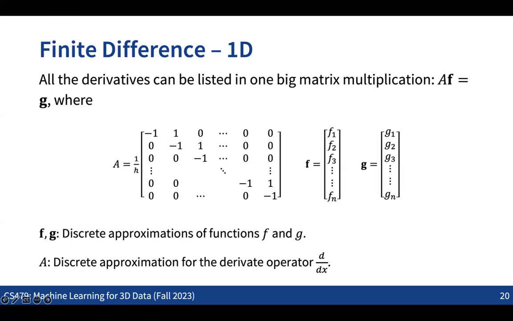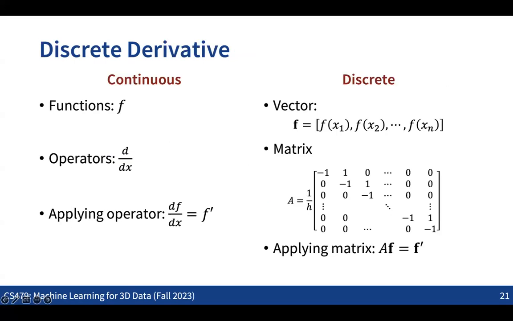So given any function and the predefined gradient operation represented as a matrix, we can compute the gradient of the function as a matrix multiplication. In the continuous space, we have a function f and the gradient operator, which converts the given function into the function of the first derivative.